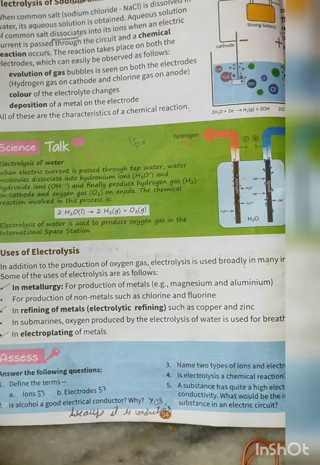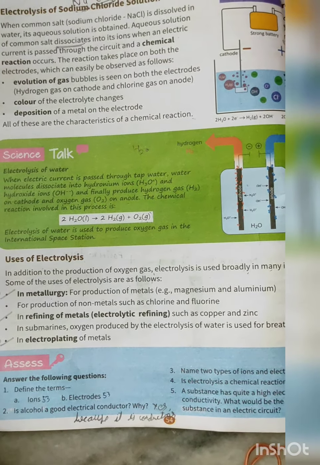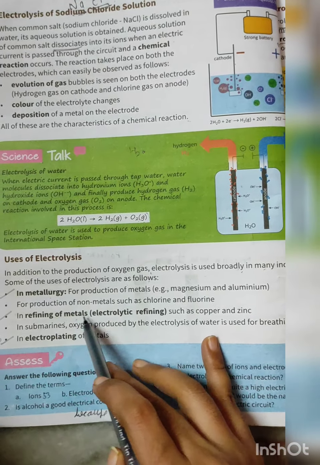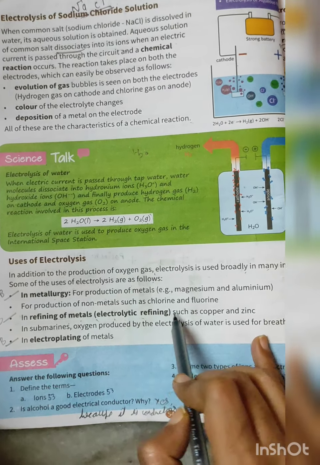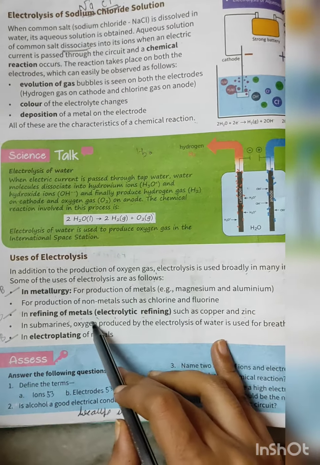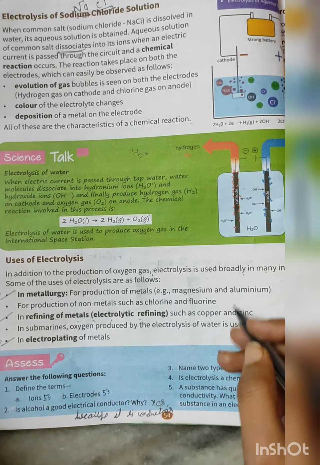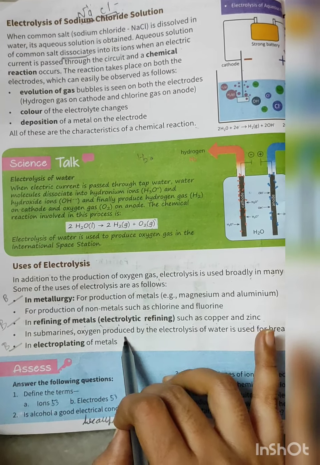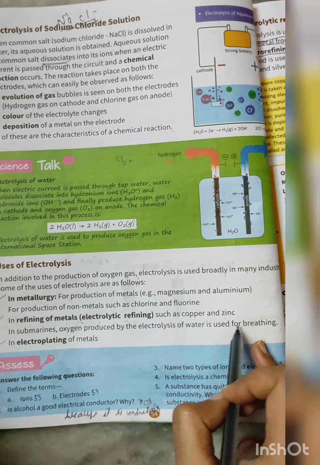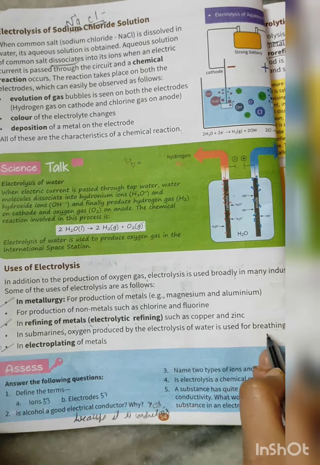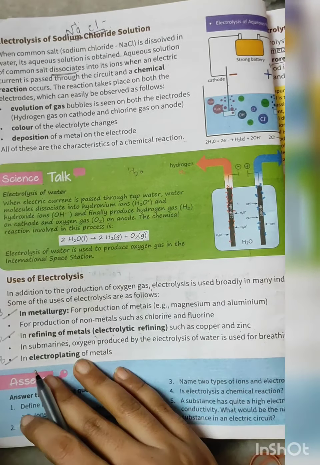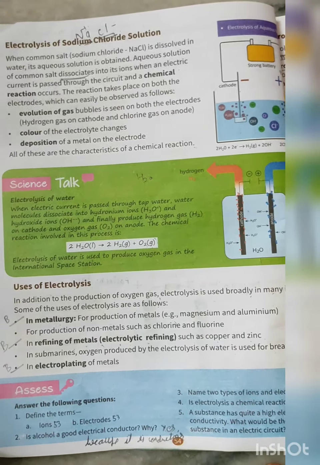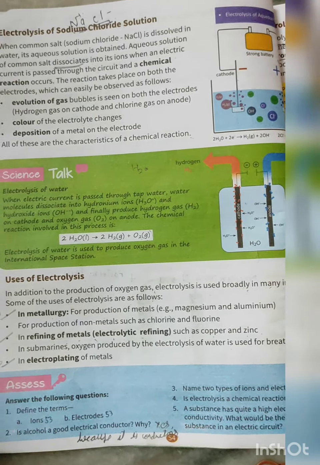Metallurgy is the process of purification of metal or extraction of metal in its pure form. If you want to take out pure metal from an impure metal, then you have to use electrolysis. In refining of metal or electrolytic refining, such as copper and zinc. If you want to plate a metal with copper and zinc, electrolysis is also used. In submarines, oxygen produced by the electrolysis of water is used for breathing. In order to produce oxygen, electrolysis can be used. And in electroplating of metal. Electroplating we are going to study in the next topic.